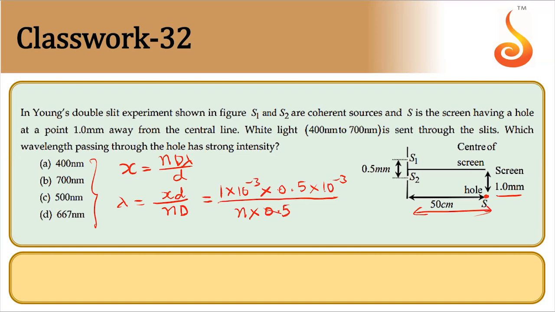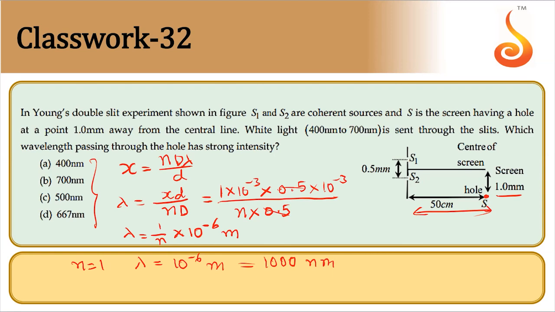So the 0.5 and 0.5 get cancelled. Lambda is equal to 1 by n into 10 to the power minus 6 meter. So for n equal to 1, lambda is equal to 10 to the power minus 6 meter, that is 1000 nanometer, right?